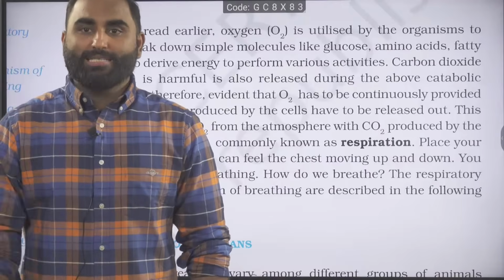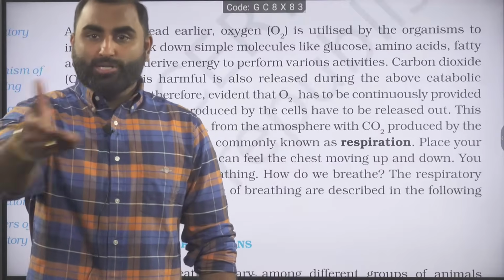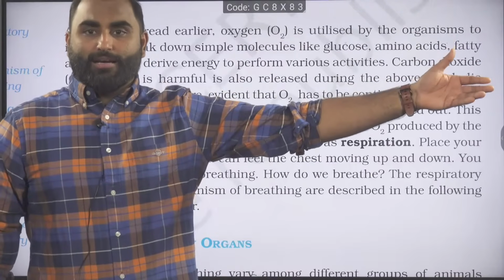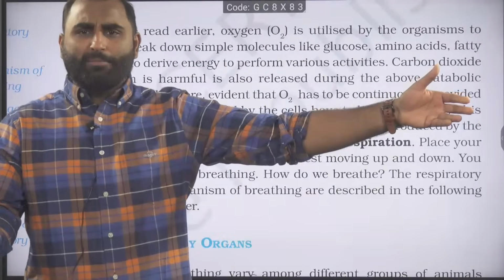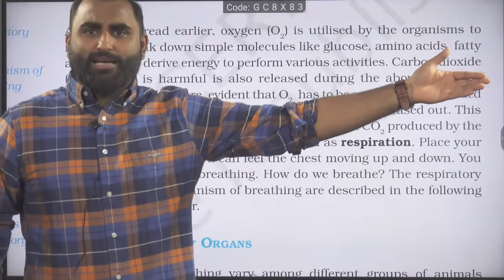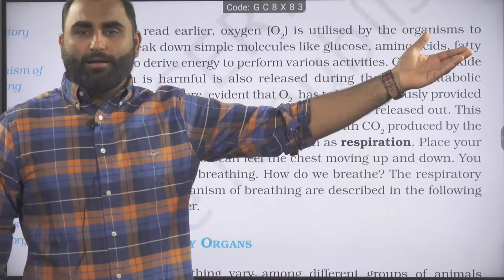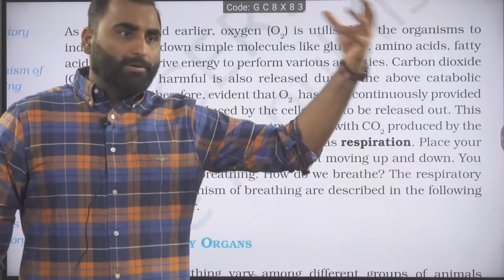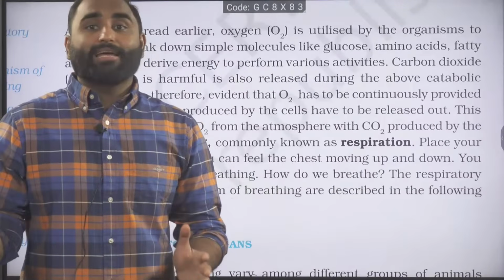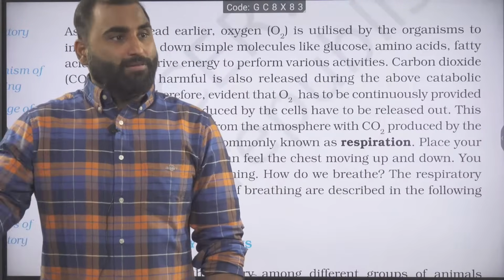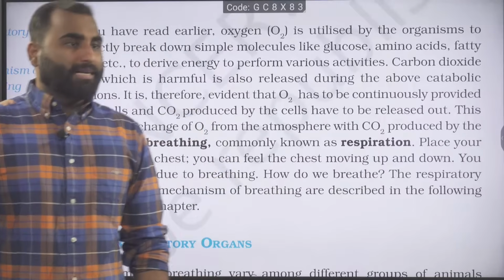First you do glycolysis, then you convert to pyruvic acid, then you send it into the link reaction, and then you send it to the Krebs cycle, and then you generate the NADH2, FADH2. Some direct ATPs are generated in between, and then you channelize into the ETS, where you are doing the proton pumping. And then after that, you are able to synthesize the ATP. So that is an indirect use. In the last step, the oxygen will be coming. That's why we are saying indirect breakdown.